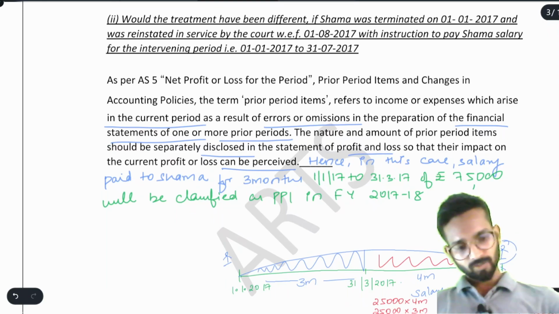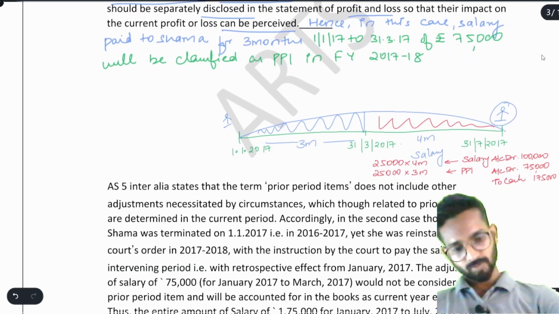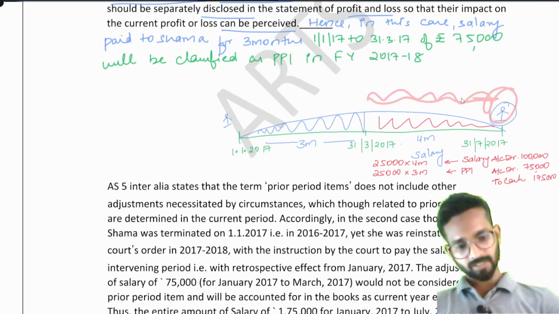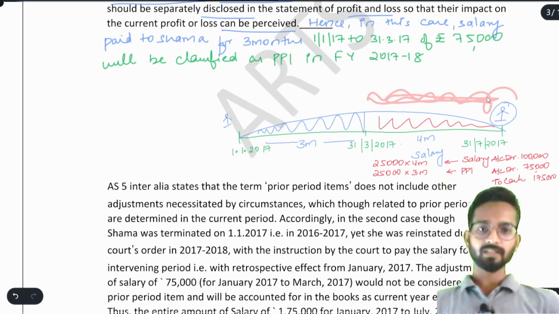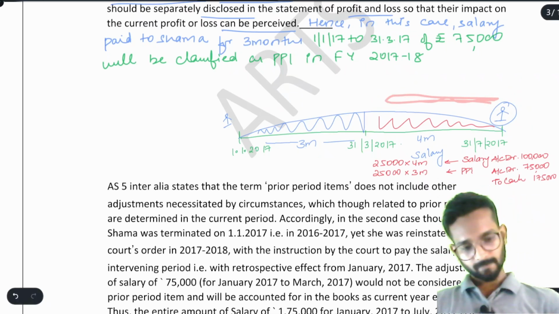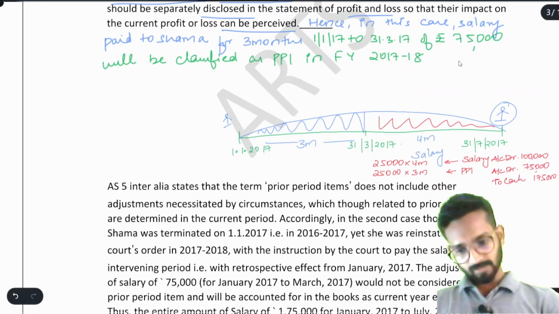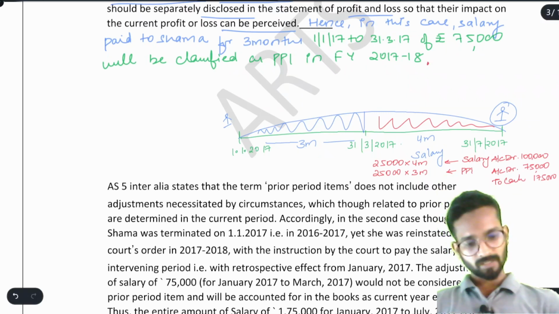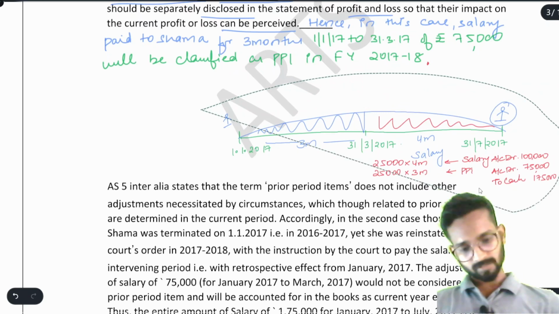We are talking about 2017-18. Okay, because we are standing here. So this year 2017-18, this year we will classify the item of previous year as prior period item. Simple. Then in FY 2017-18, that is enough. After that, what will you do? You will pass the journal entry. The journal entry has already been passed here. We'll just shift it again.